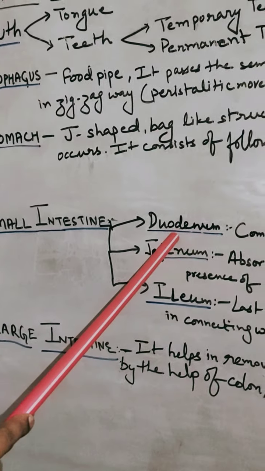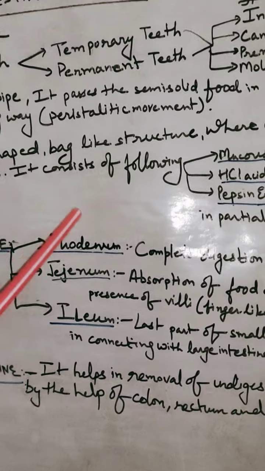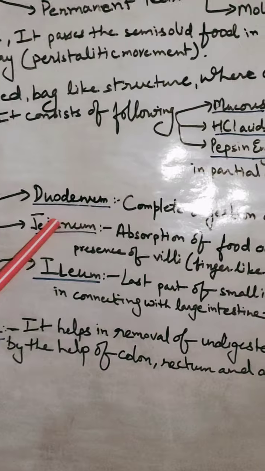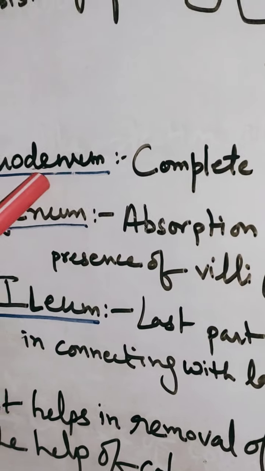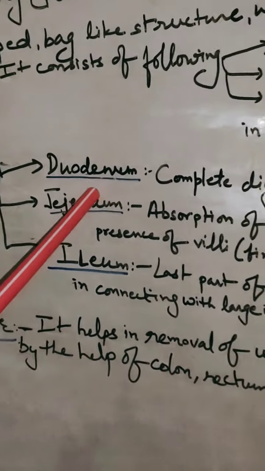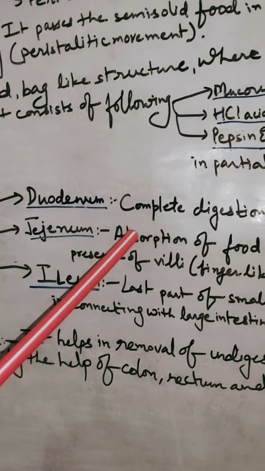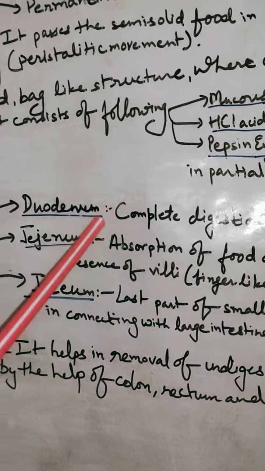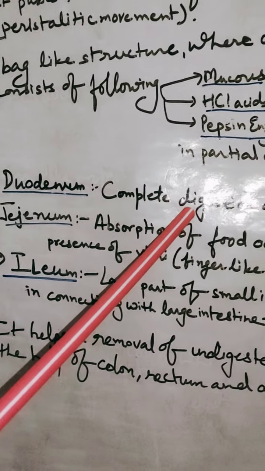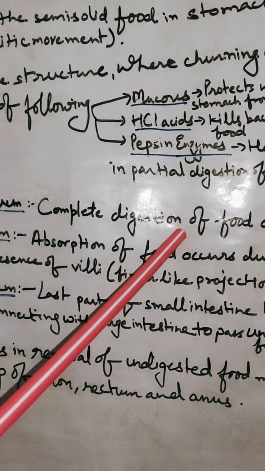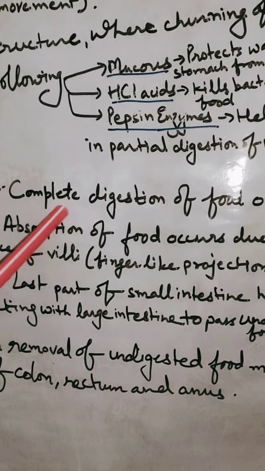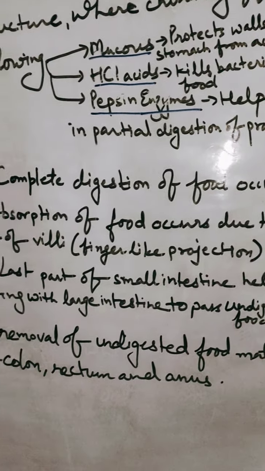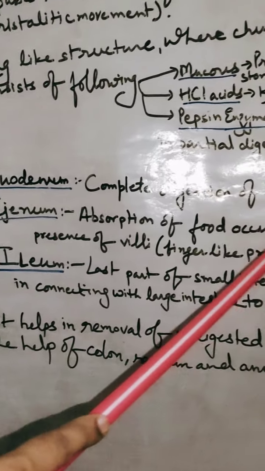It is also connected with the liver. The liver secretes bile juice. That bile juice helps in emulsification, or breaking down, of fat molecules. These fat molecules are further properly digested by the lipase enzyme secreted by the pancreas. So here is the site of complete digestion of food.